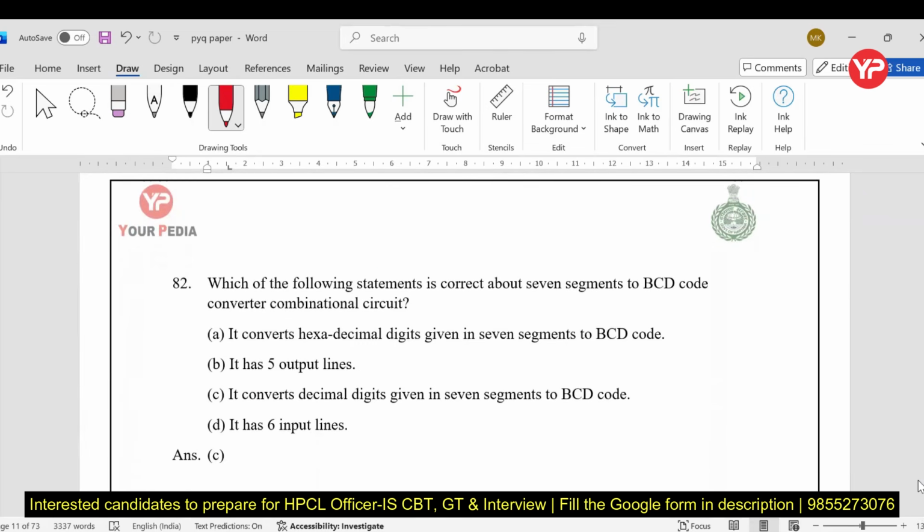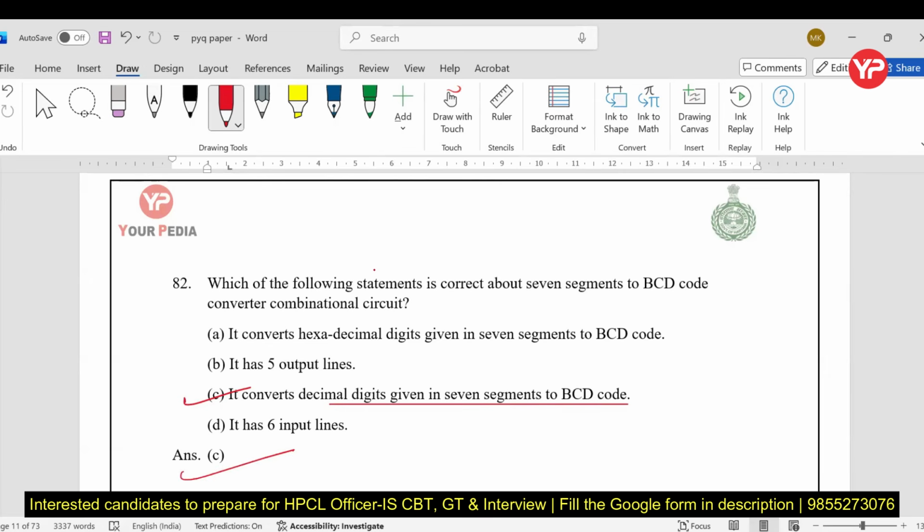Which of the following statements is correct about a 7 segment to BCD code converter combinational circuit? We will discuss this in our regular lectures. Basically, the task is to convert the 7 segment code into a BCD digit, my dear students. So C is the right answer.